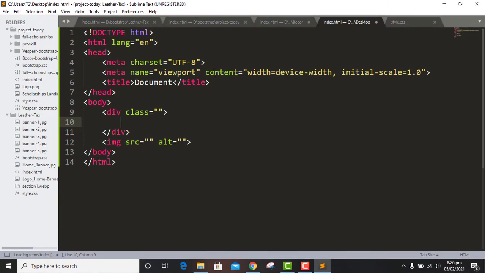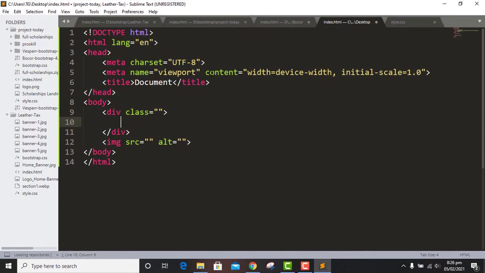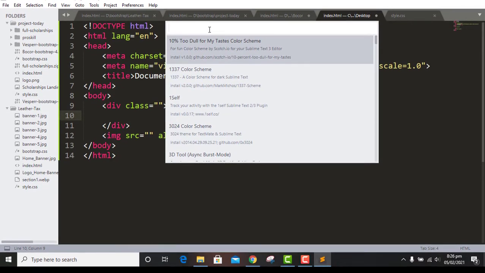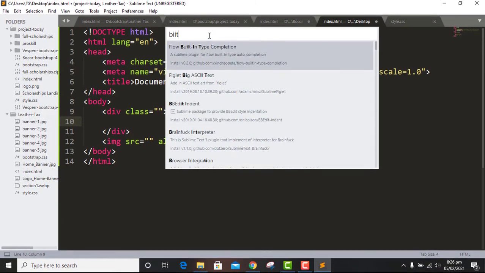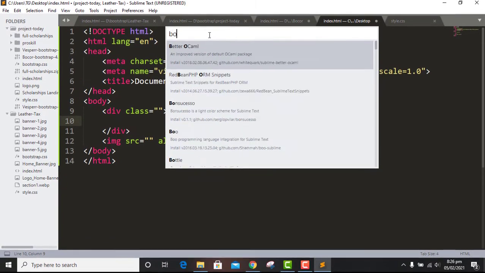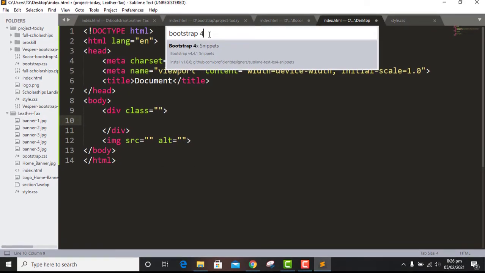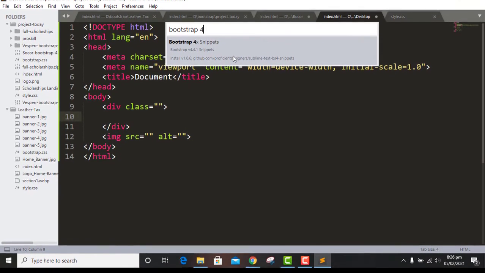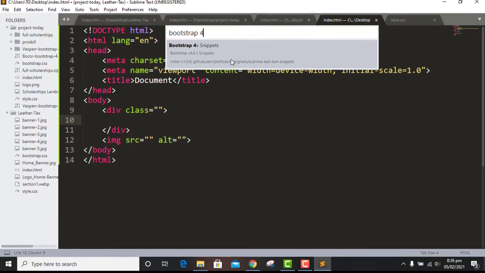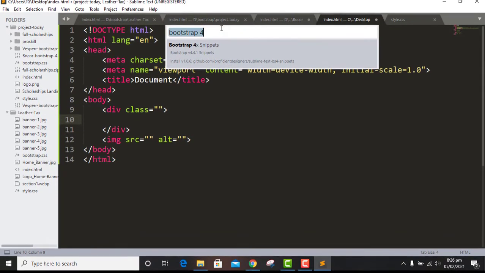First of all, you need to write Bootstrap, depending on your need. I need Bootstrap 4. You can see here it will install. Simply click on this, and this plugin will be started.